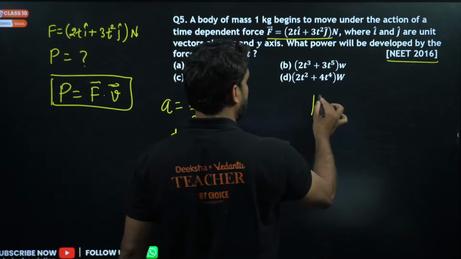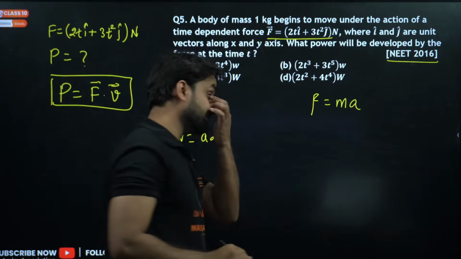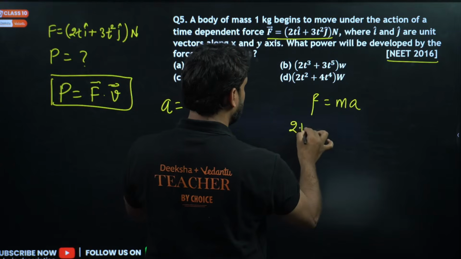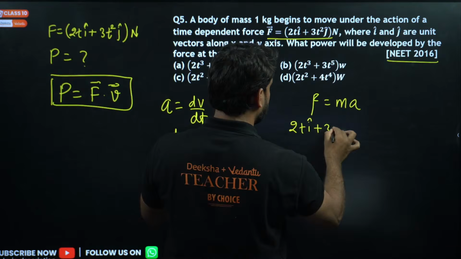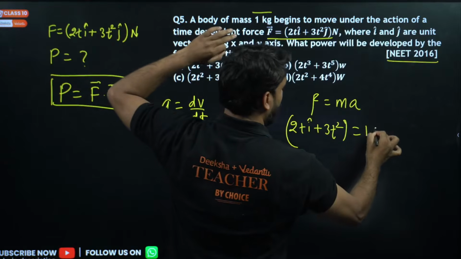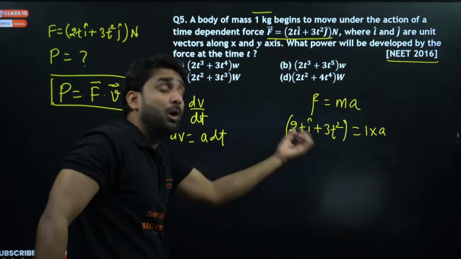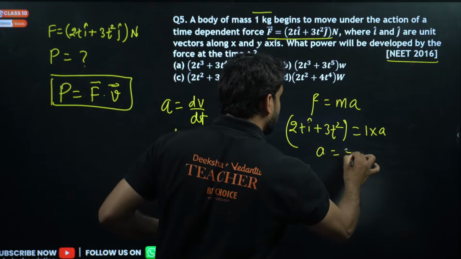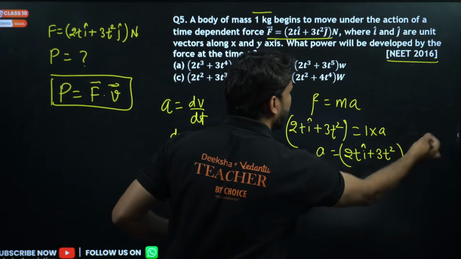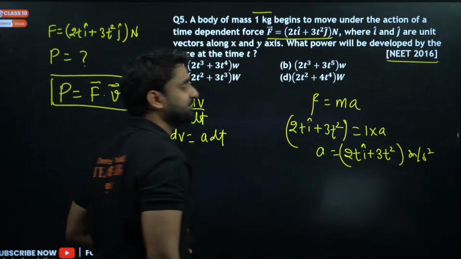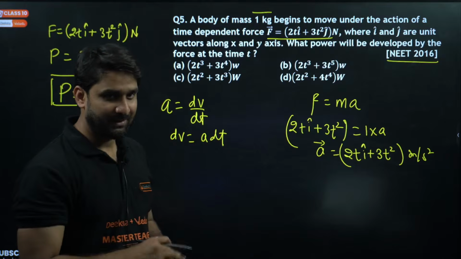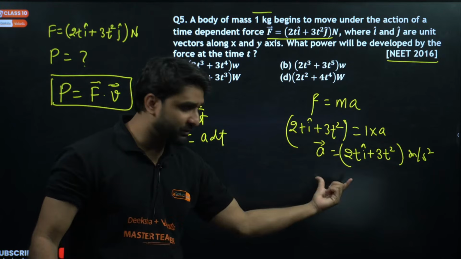We have a very important formula: force is equal to mass into acceleration. So if this is force, 2t i cap plus 3t square j cap, and mass is equal to 1 kilogram, so 1 into a, acceleration will also be the same vector. Acceleration will be 2t i cap plus 3t square j cap, in meter per second square. Acceleration is a vector quantity. Getting my point? After using this formula, we got this.